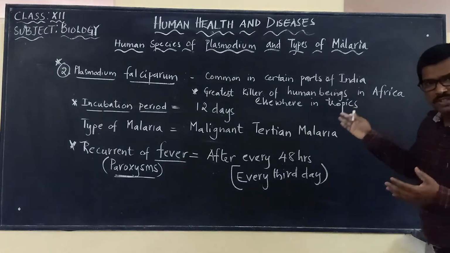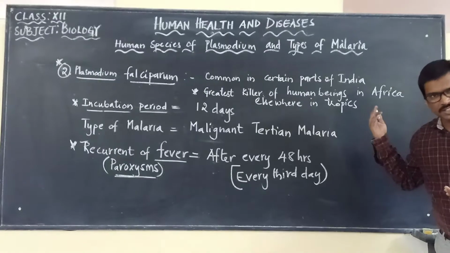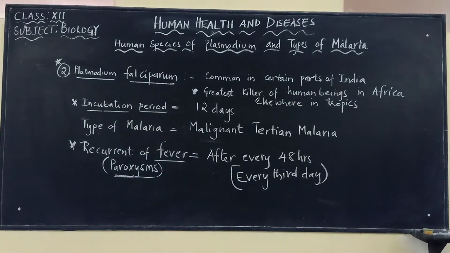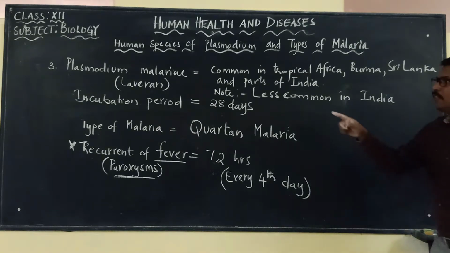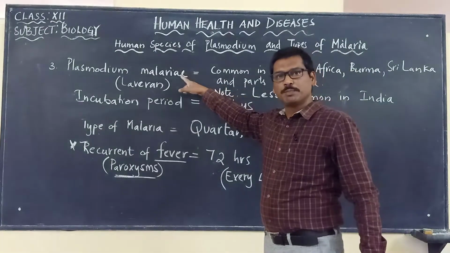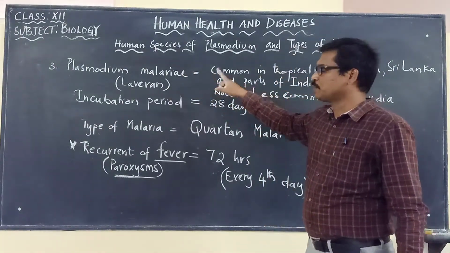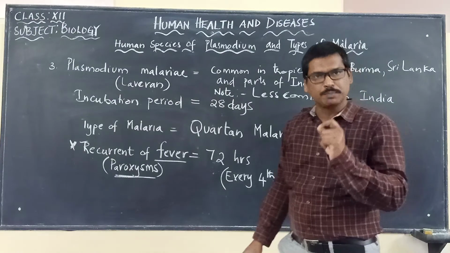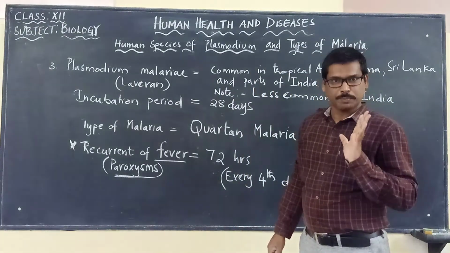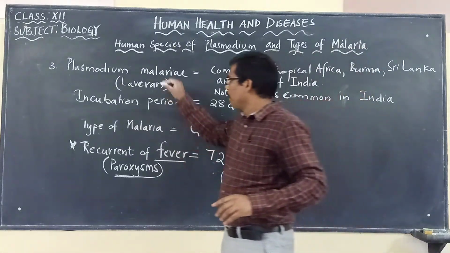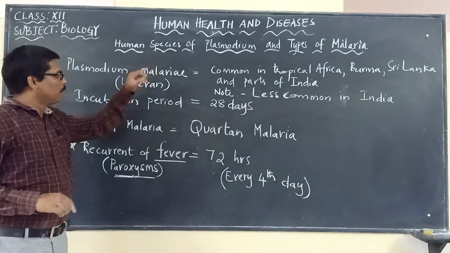And now we are going to discuss the third one. The third one we are going to discuss is Plasmodium malariae. This is the third type of Plasmodium species which is responsible for causing malaria.